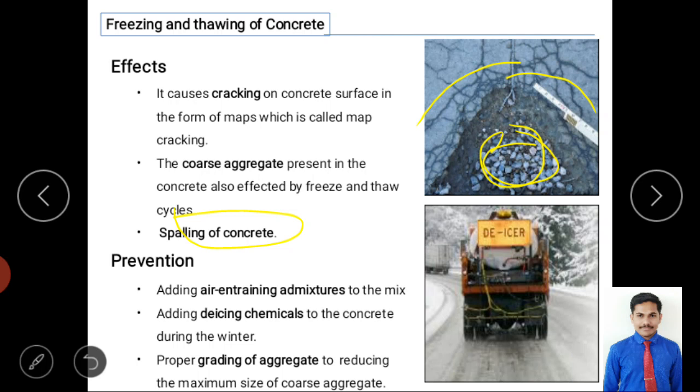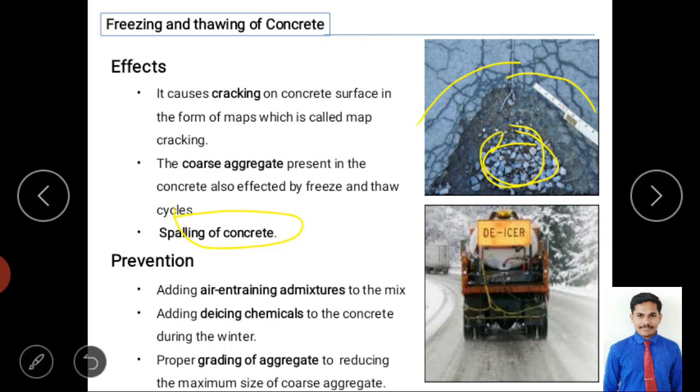So now we have seen these effects, but we can prevent them. If you follow some methods, you can prevent them. So one method is adding air entraining admixtures. It is one of the separate additive materials. If we add this air entraining admixture, it reduces this action by reducing some conditions, right? So if you use air entraining admixtures, it will reduce this action.